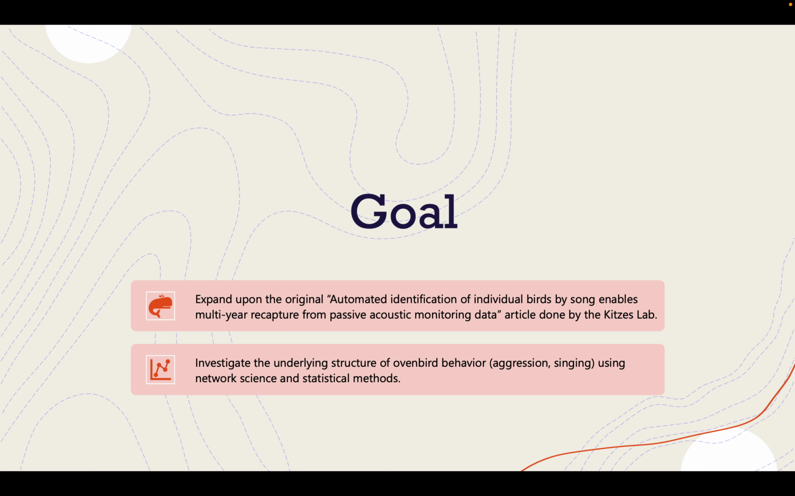So previously, the Kids' Lab developed an individual classification device on ovenbirds that allowed ovenbird songs to be mapped to ovenbird individuals. My extension of this is to create a network graph that would allow us to study the underlying structure of ovenbird behavior, such as aggression, for instance.